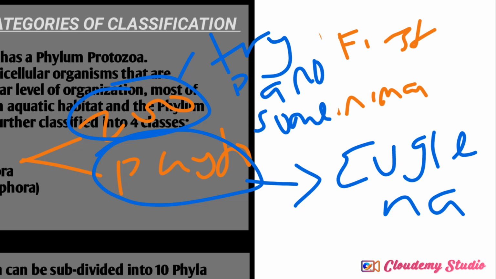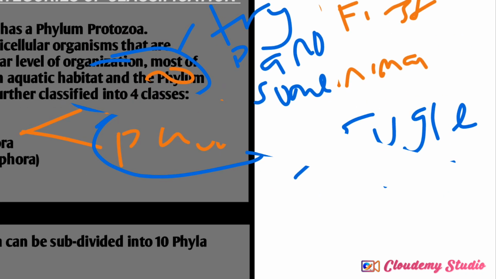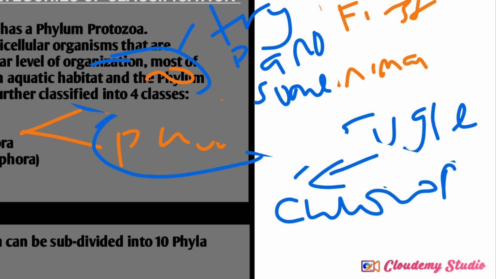So this one, the reason why they call them phytomastigophora is because they behave like plants. And how do they behave like plants? Euglena, they behave like plants because they have what? Because they have chlorophyll. Because they have chlorophyll, so they behave like plants.